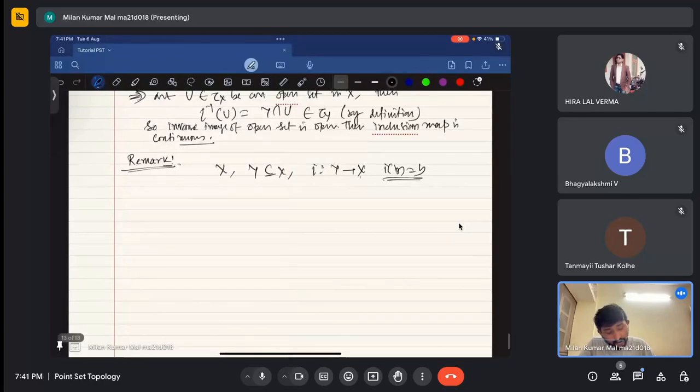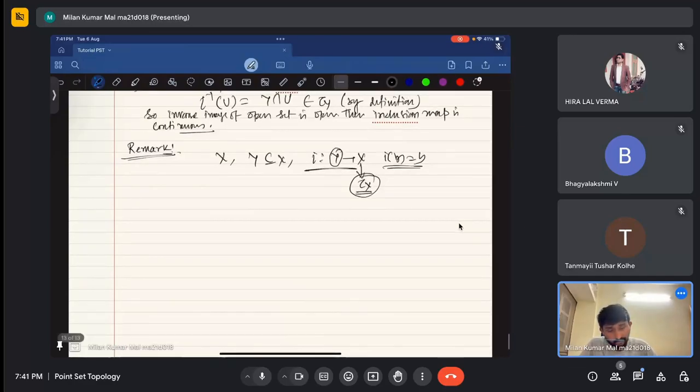Suppose X has a topology, a collection of open sets. We have shown that if I take Y with the subspace topology coming from tau X, then this I, the inclusion map, is a continuous function.